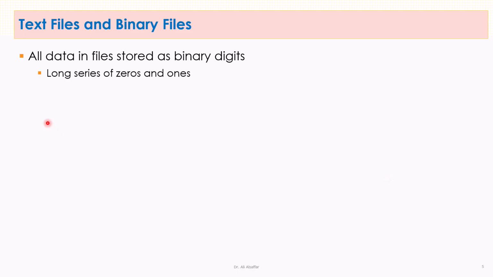To deal with files in your program, you have to differentiate between two types of files: text files and binary files. In fact, all of the data in any file is stored as binary digits, which are bits, and that is a long sequence of zeros and ones. And here it depends on how you look at these long sequences of zeros and ones. If you look at them as a sequence of characters represented by the ASCII code or Unicode, then the file represents a text file. Otherwise, it represents a binary file. Let us talk about this in more detail.